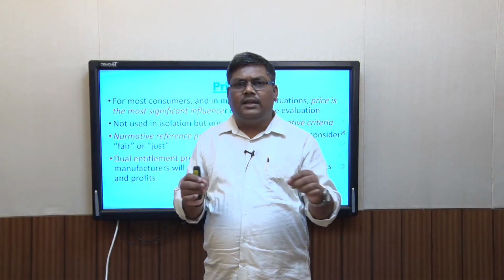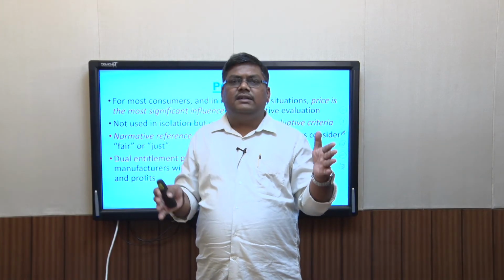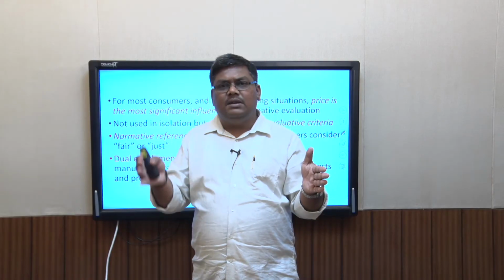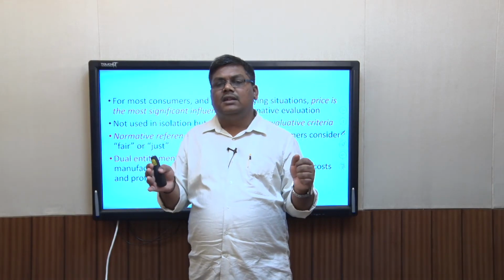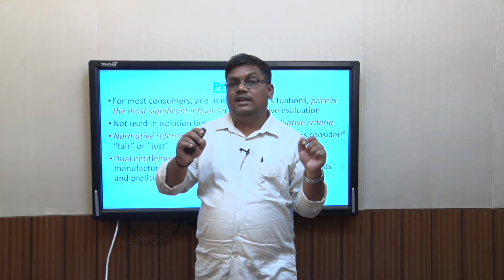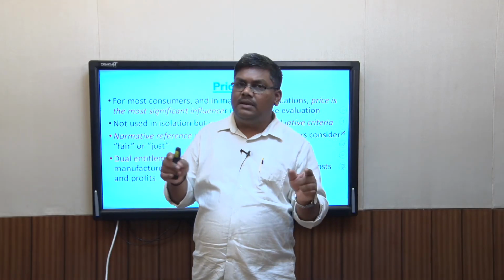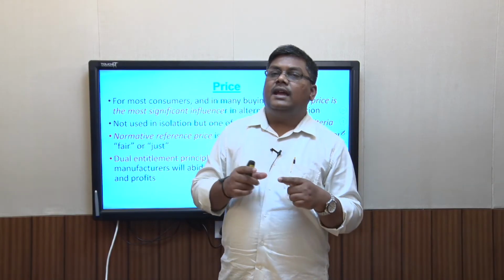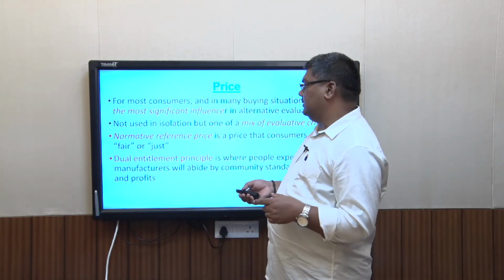All those things added together, the consumer forms a confidence interval saying this is the maximum and this is the minimum. If the price of the shirt falls in between that range, it is called the fair price, and the consumer agrees to pay. But if it goes above or below the limit, the consumer is not willing to pay, and that is not a good thing for any market.